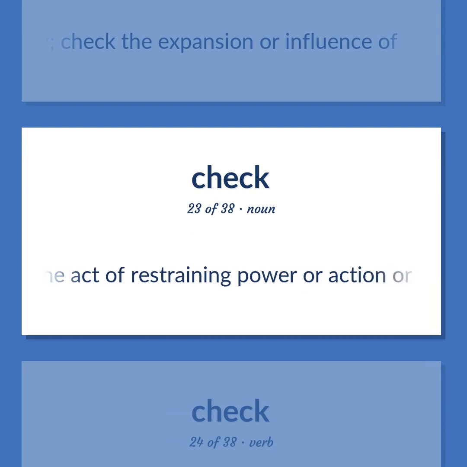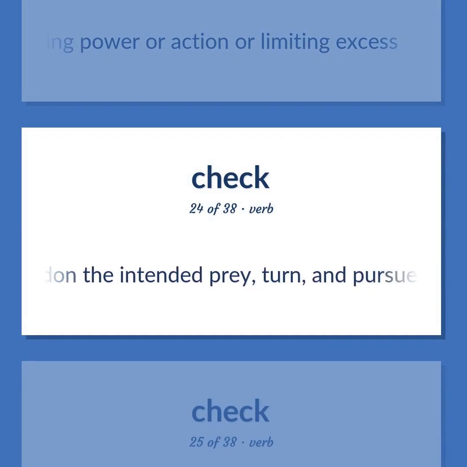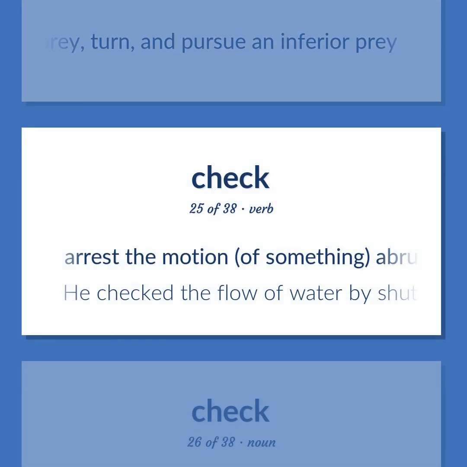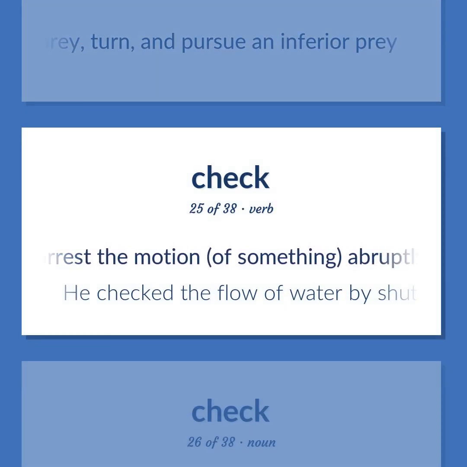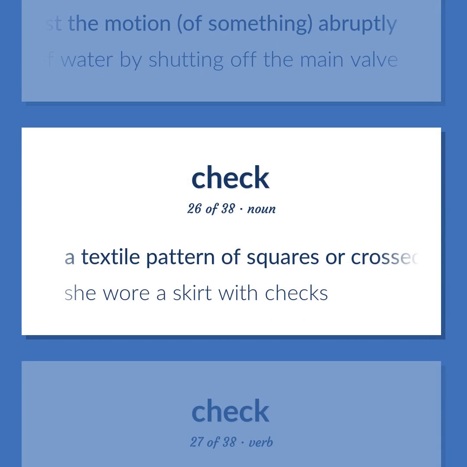The act of restraining power or action or limiting excess. Abandon the intended prey, turn, and pursue an inferior prey. Arrest the motion of something abruptly. He checked the flow of water by shutting off the main valve. A textile pattern of squares or crossed lines, resembling a checkerboard. She wore a skirt with checks.